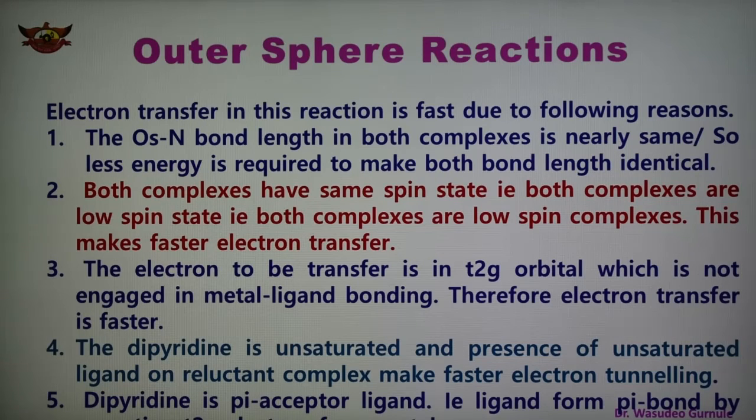Number 5, dipyridine is a pi acceptor ligand and forms a pi bond by accepting the t2g electron from the metal, and therefore it stabilizes the lower valency of the metal, meaning such ligands can stabilize the product also. So because of these 5 reasons, electron transfer is fast in this osmium dipyridine example.